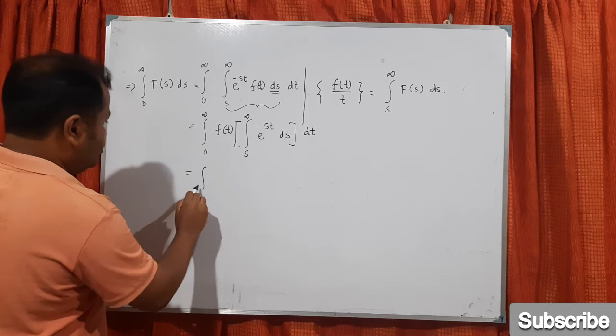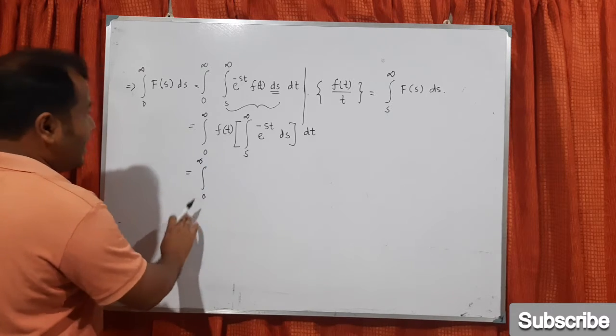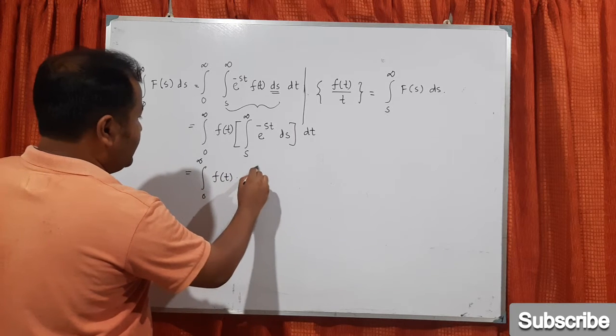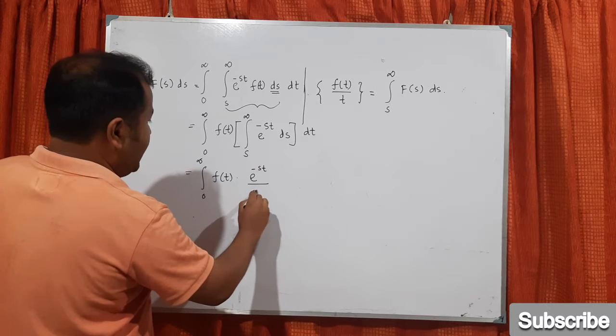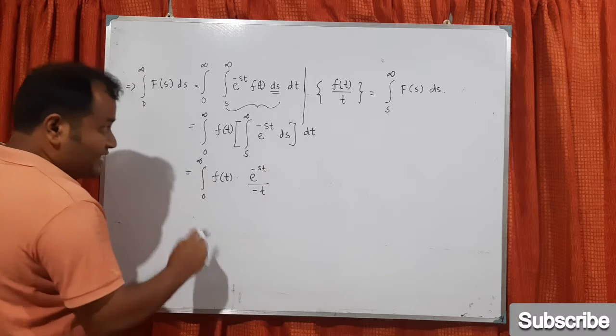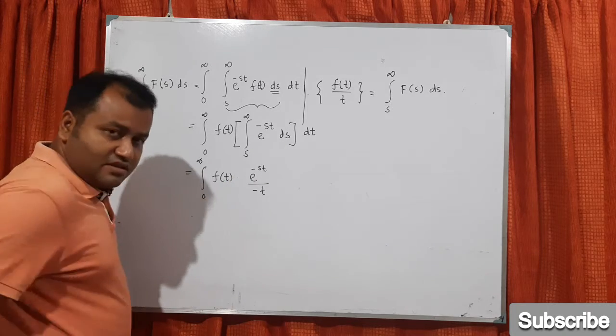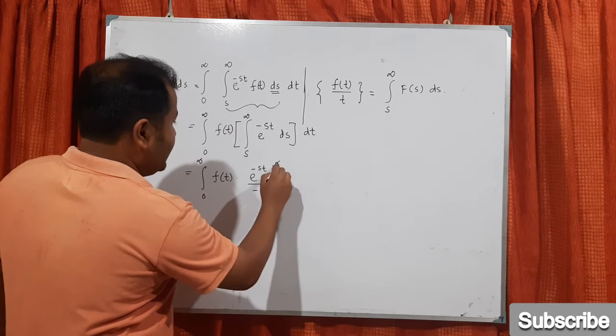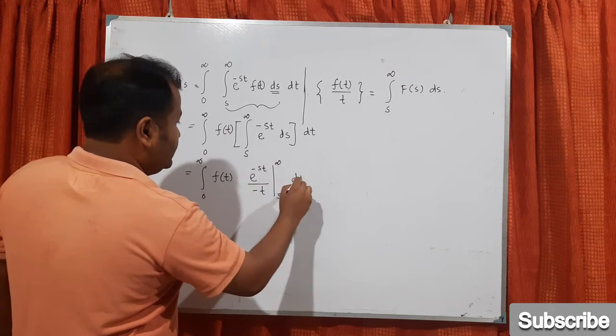Then it should be 0 to infinity. Now what is the integration? f(t) is there already, so it will be e to the power minus st divided by minus t. Why is it minus t? Because we are integrating with respect to s, so it is minus t, and the limit is s and infinity and whole dt.